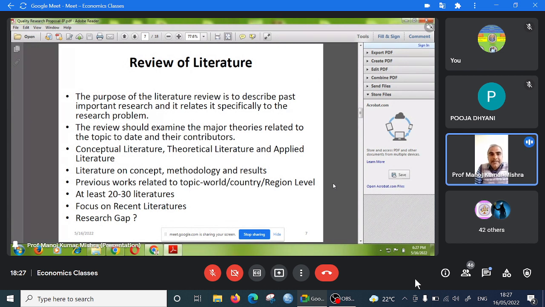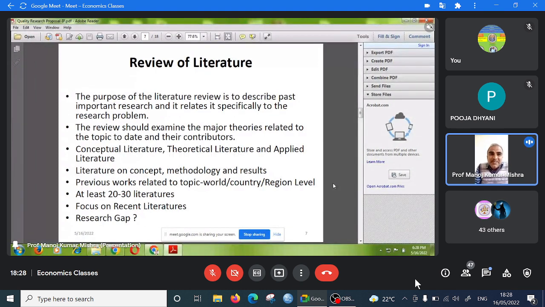According to the topic or related topic, what are the main concepts you have to review? What methodology have the previous researchers used, what type of data have they used, what types of models have they used, and what results have they found in the context of previous works related to the topic at the world level, country level, state level, region level, at that particular area level? You have to study what works have been done by the previous researchers.